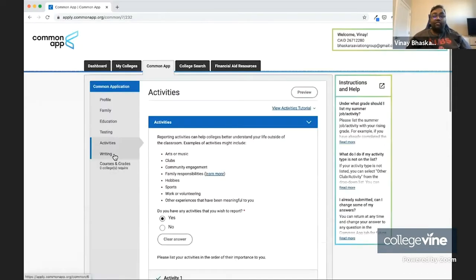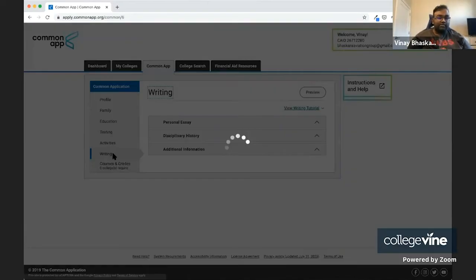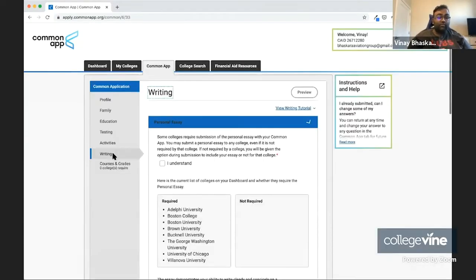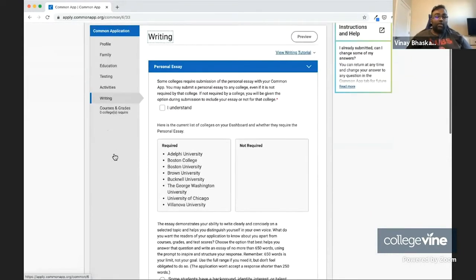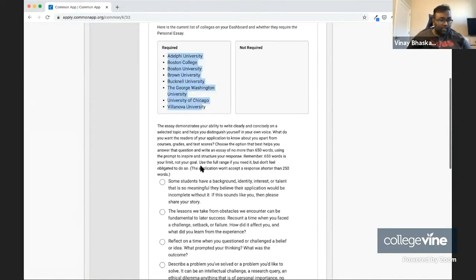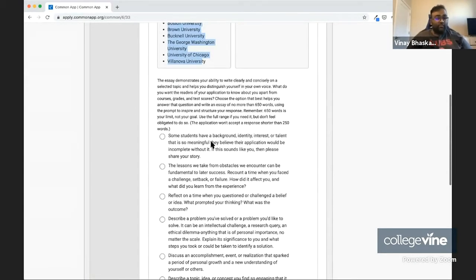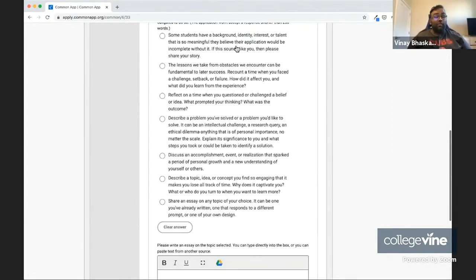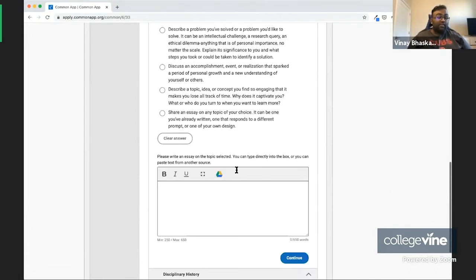Next up, we have the last section, which is the writing section. And in the writing section, there's kind of three key elements. The first element is the personal essay. Almost all these schools are going to require what you know as your Common Application essay. The Common Application essay is a 650 word prompt. People say 250 to 650, but in practice, you want to be writing as close to 650 as possible. It's a 650 word essay responding to one of these seven prompts. You're going to paste it into this box.